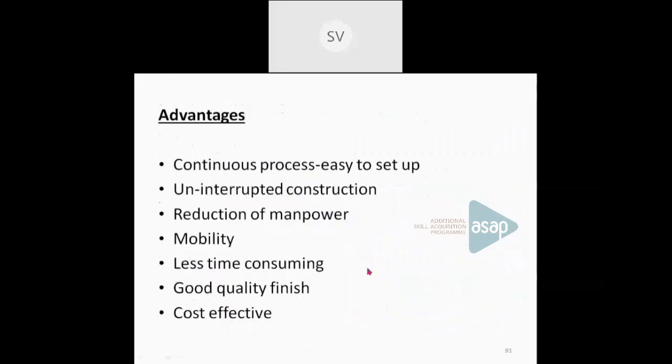And these are the main advantages of using it. Since it is continuous, we can complete the work at a faster rate. So uninterrupted construction can be attained. Manpower can be mainly reduced. The time consumption for the completion process will be less. Good quality finish can be achieved, and it is cost effective, since the moving formwork can be reused. Okay. So these are the main advantages of using a slip form.